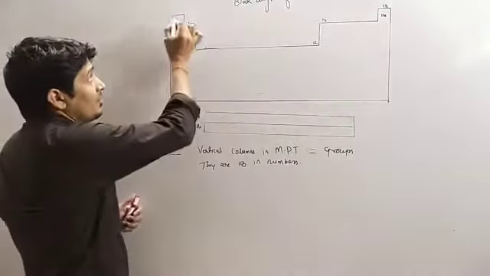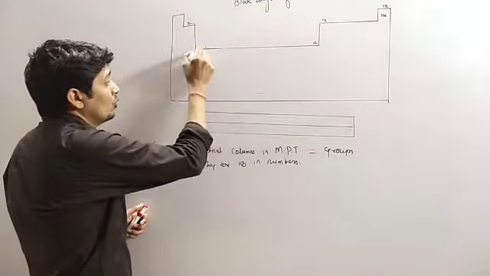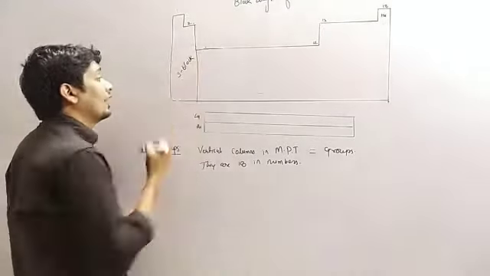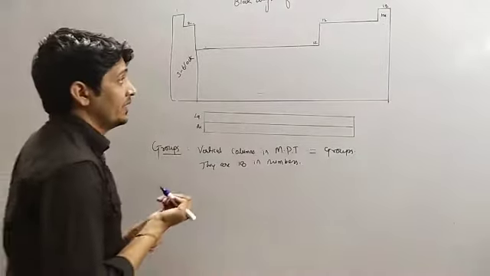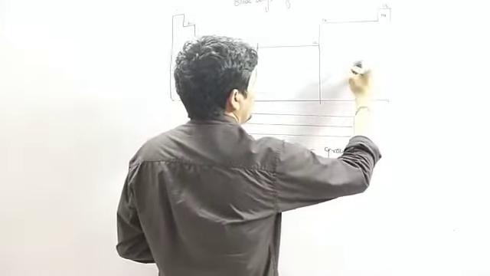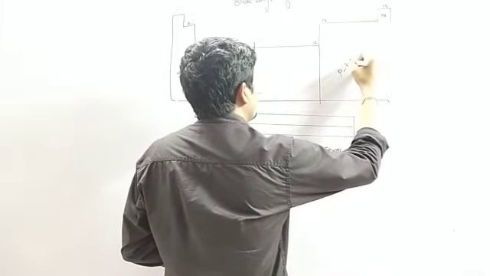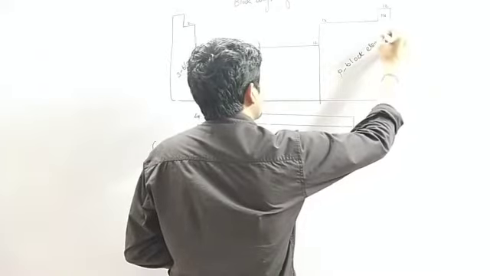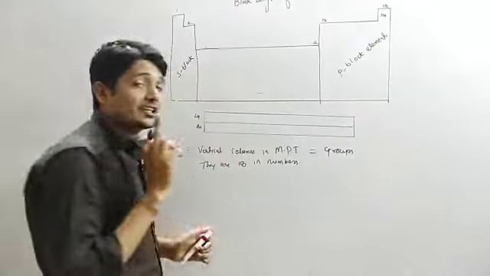So the elements of group 1 and 2 are called s block elements, and the elements of group 13 to 18 are called p block elements. Helium is an exception.